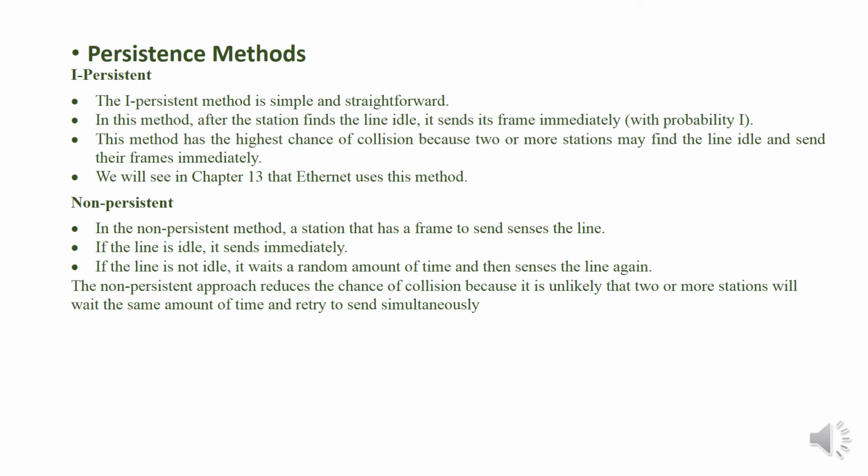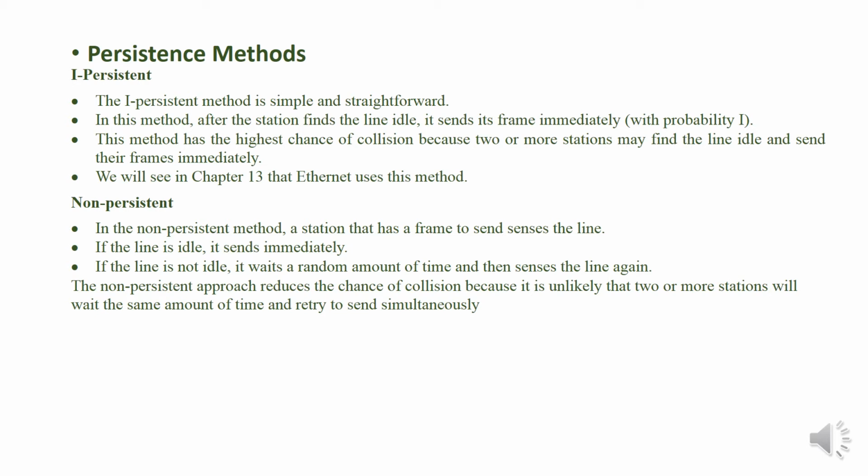Here the station finds the line idle, and it sends its frame immediately whenever the line is idle. So it starts sending the frame. This method has the highest possibility of collision, because two or more stations may find the line idle at the same instant and they can start sending the frames simultaneously.